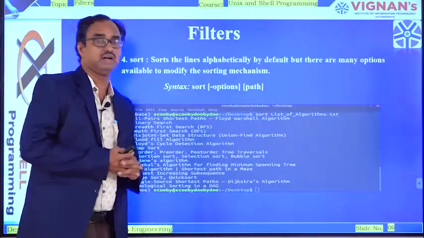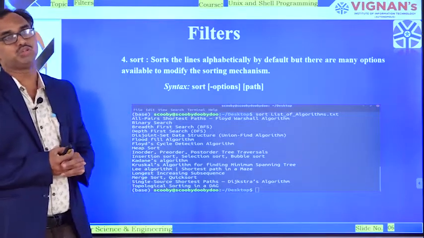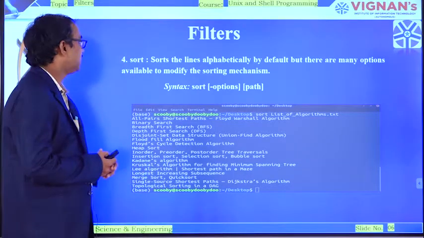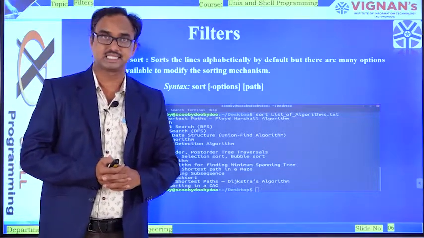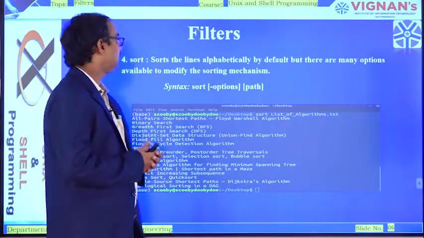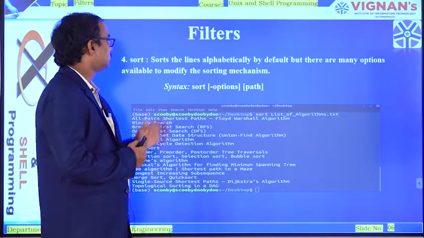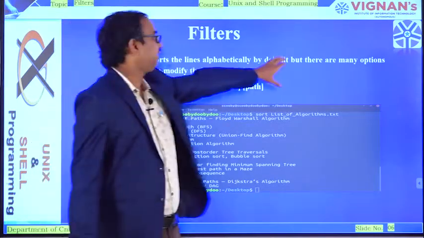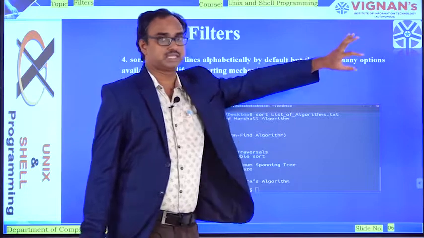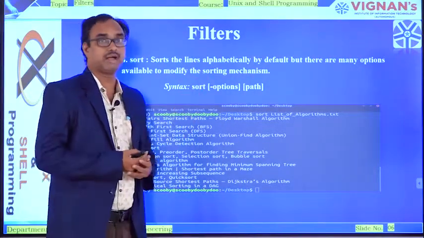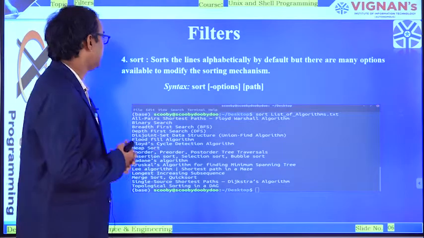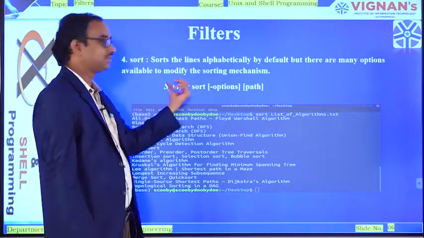After completion of the tail command, now we will move to the next important command called sort, S-O-R-T. The name itself indicates it: sort is used to sort the lines alphabetically by default. There are many options available to modify the sorting mechanism. That is the main purpose of the sort command.